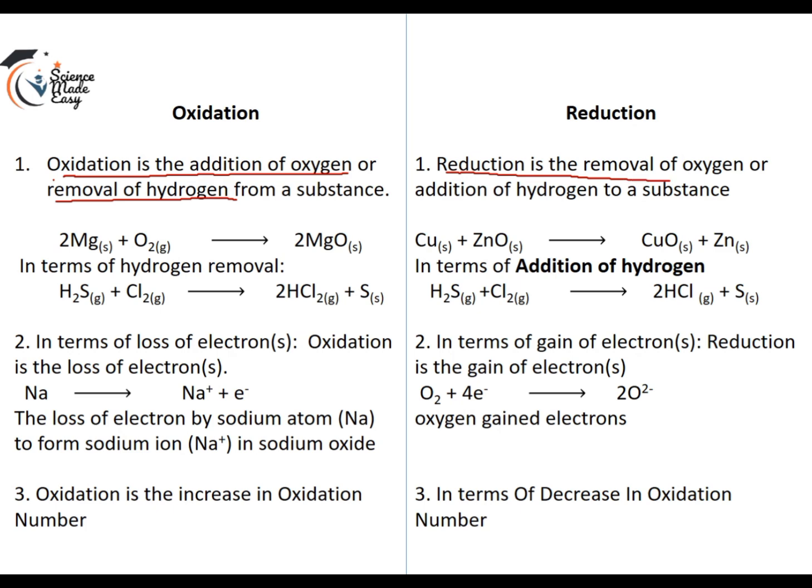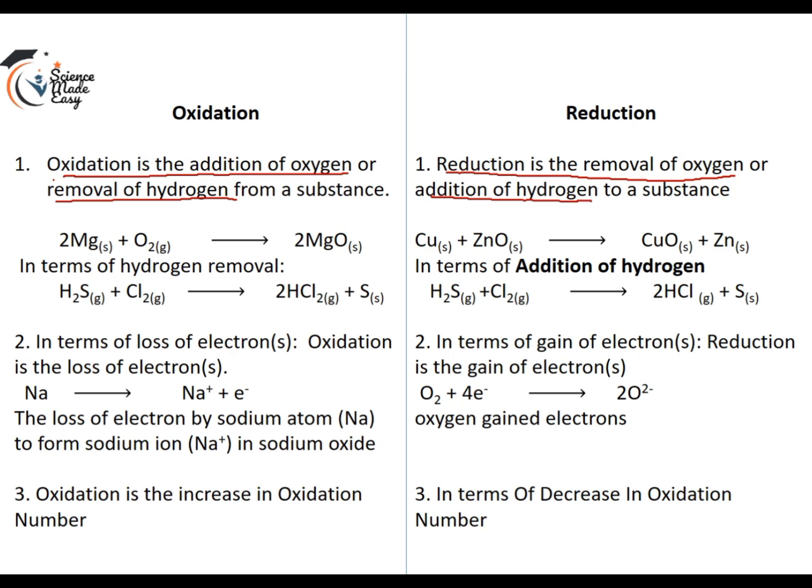In the second example here, I have copper reacting with zinc oxide to give copper oxide and zinc. In this process, oxygen has been removed from zinc, leaving us with copper oxide and zinc. Therefore, the removal of oxygen makes this reaction a reduction reaction.